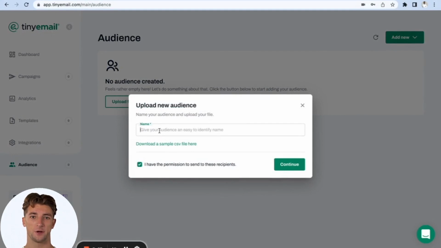We need to give our new audience a name. We will call it the master list. When importing an audience into your Tiny Email account, you are required to have permission from the recipients on your list. If you do have that permission, check this box and click on Continue.